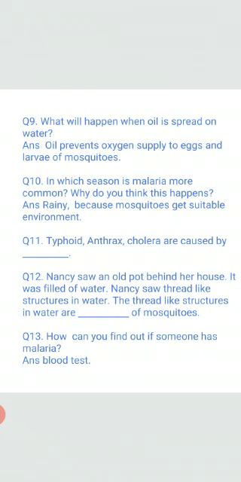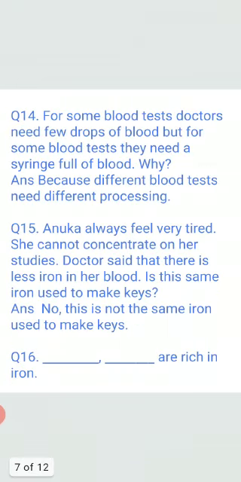But in case of anemia blood testing, a syringe full of blood is taken by the doctor. Right? Now number 14. For some blood tests, doctors need a few drops of blood. But for some blood tests, they need a syringe full of blood.